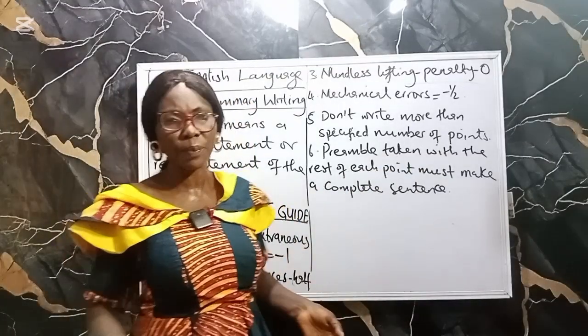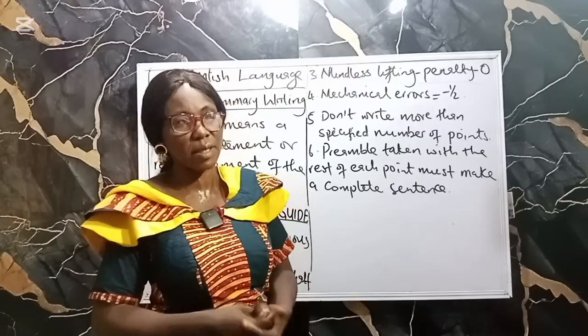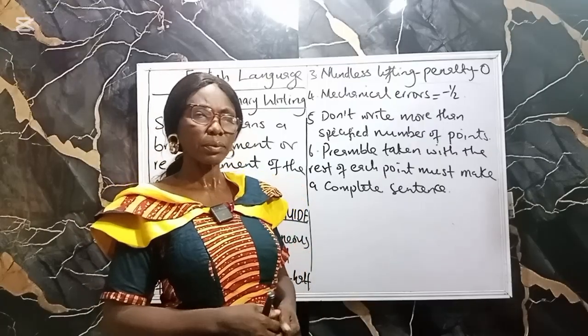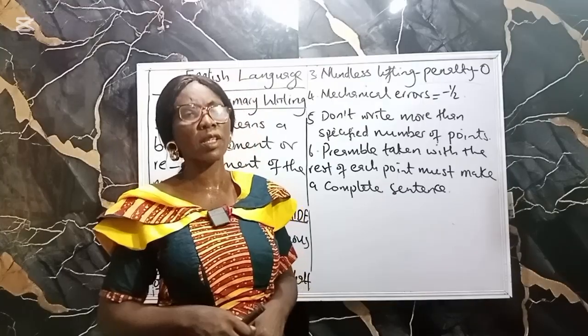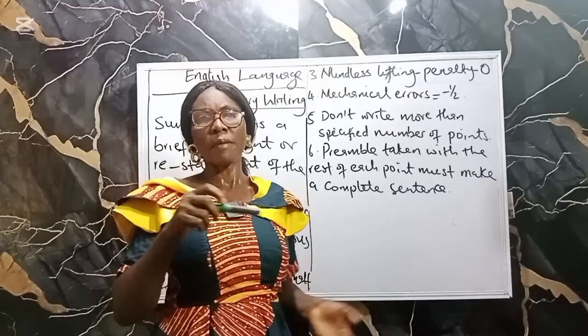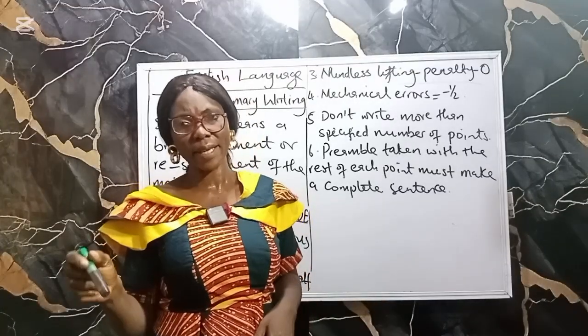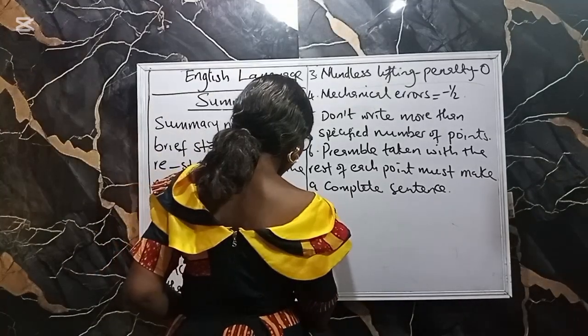What is preamble? Preamble is like an introductory phrase. For example, let me use this example in Oxford English SS1. There it used the preamble. Water can be purified by, okay, let me write it out so that you understand what I mean.